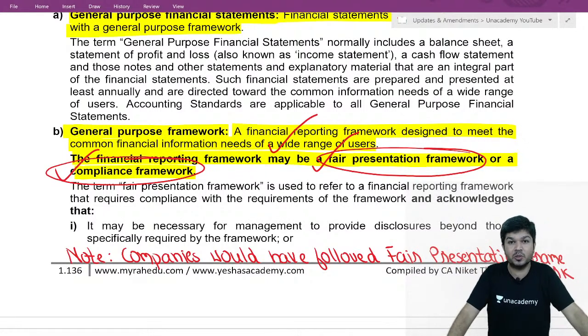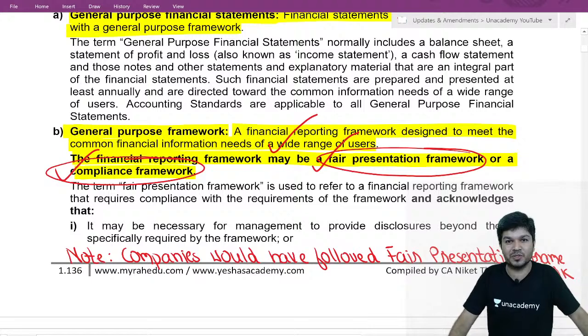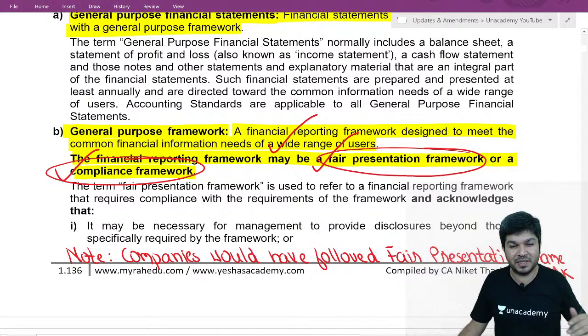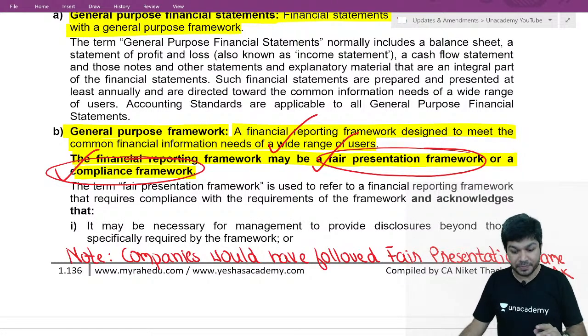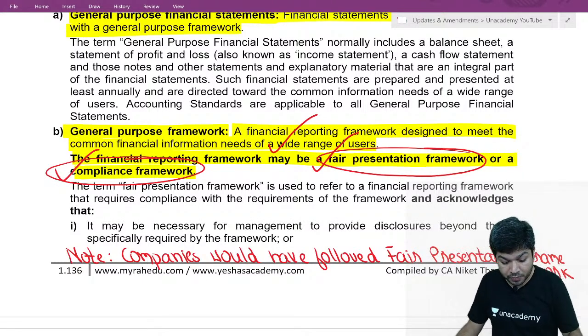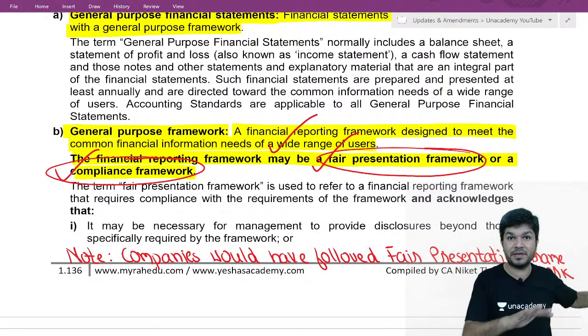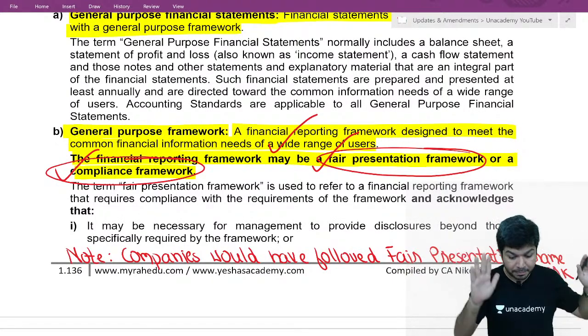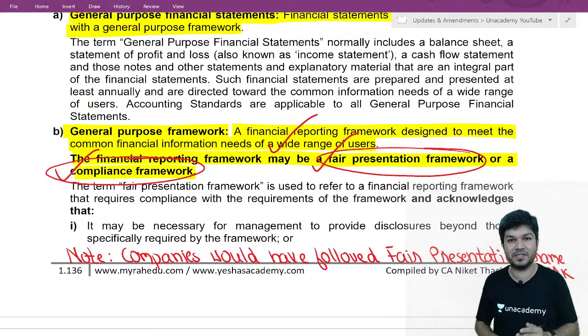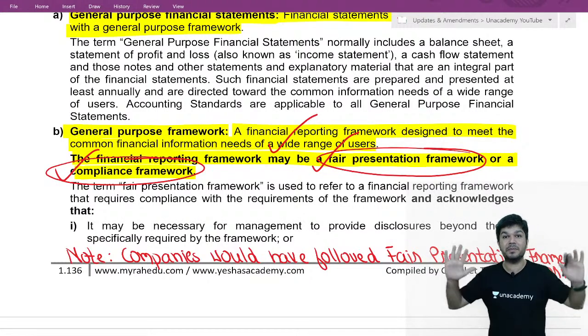So can I say that management will be required to give extra for achieving a better presentation? Yes. Management prepares financials and decides whether compliance framework or fair presentation framework, but companies will always follow the fair presentation framework. Schedule 3 says these are minimum disclosures.